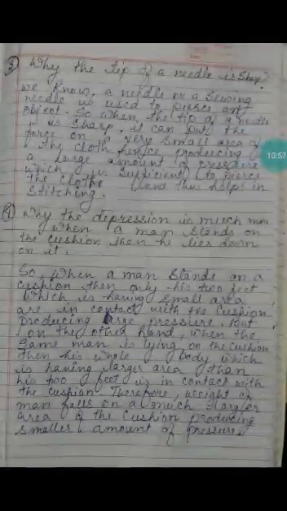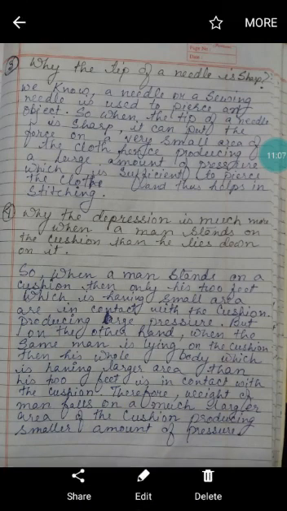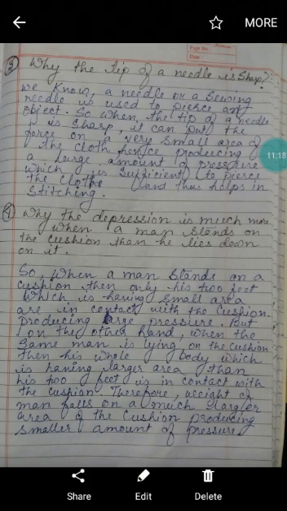Then our next observation is why the tip of a needle is sharp. We know a needle, also known as a sewing needle. A needle is used for what purpose? It is used to pierce an object or cloth.